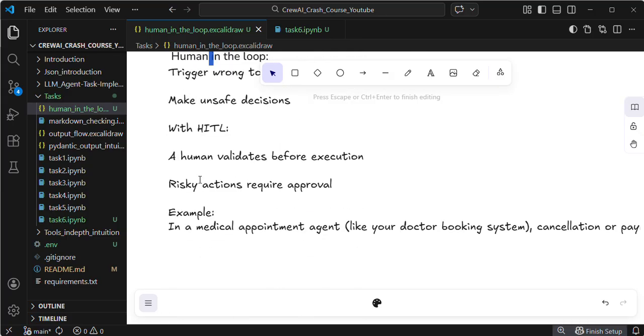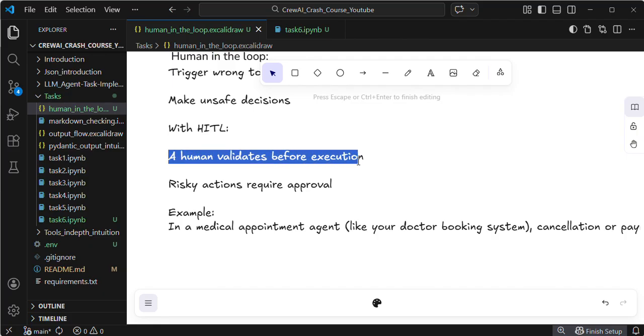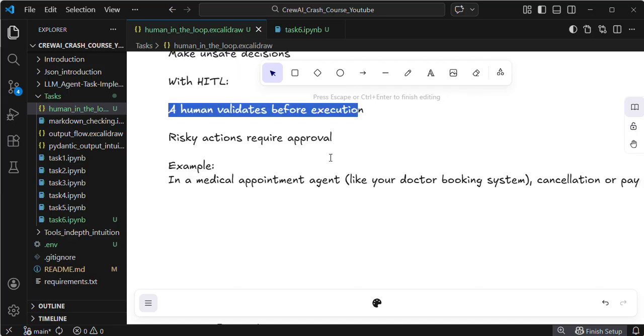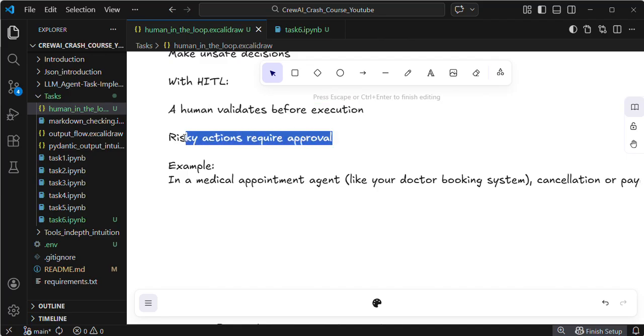With HITL we can validate the agent response before it submits. Risky actions require approval. You need to understand the thing, right?